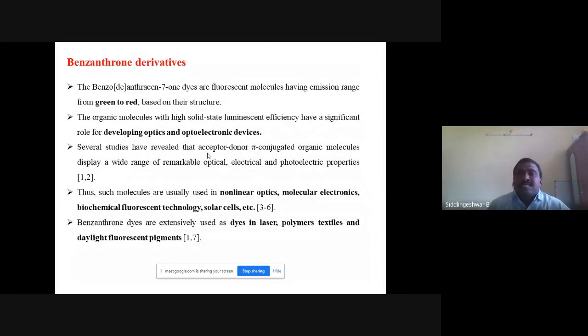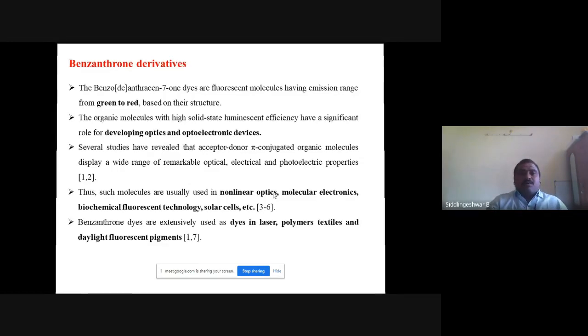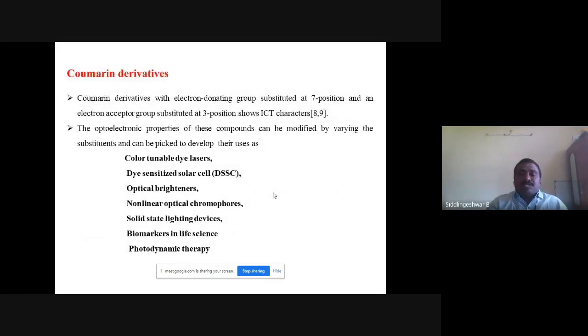So we selected benzanthrone derivatives and coumarin derivatives. As we know, benzanthrone derivatives are highly solvent sensitive and they emit in the green to red region. We can see some applications of benzanthrone derivatives in nonlinear optics, molecular electronics, biochemical fluorescent technology, and solar cells, and they are used as dye lasers, in polymer textiles, and as daylight fluorescent pigments also. Coumarin derivatives we have also used in our work. Coumarin derivatives are highly solvent sensitive and widely applicable in fluorescent technology.